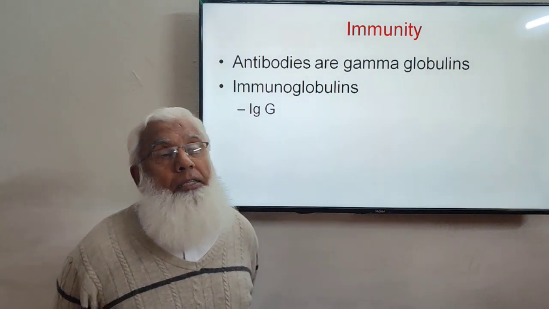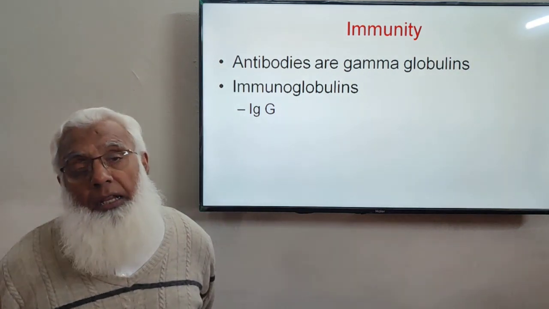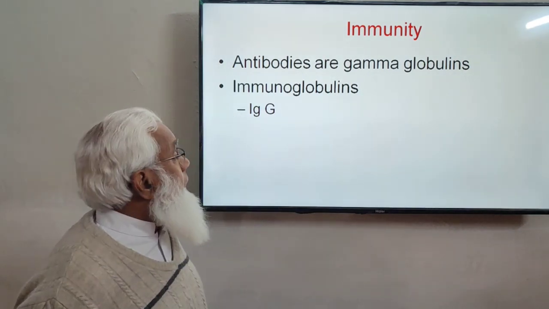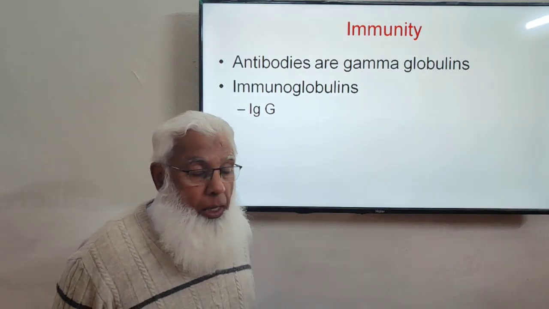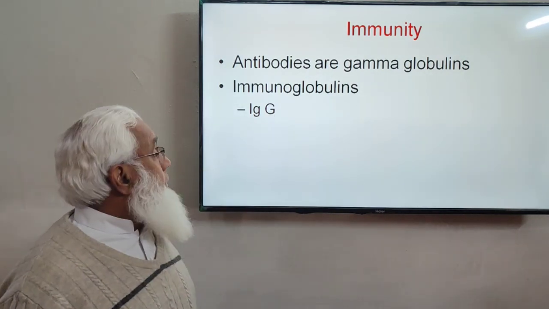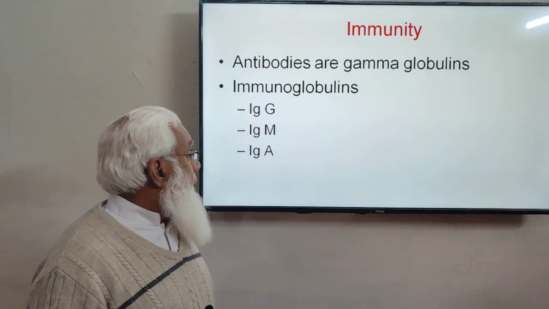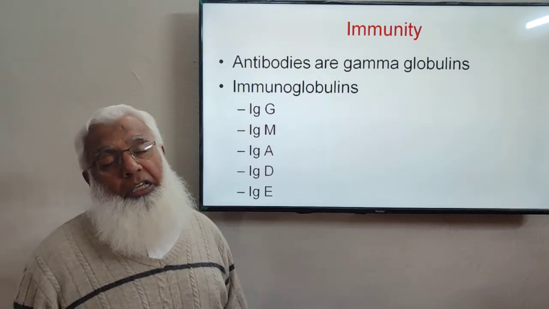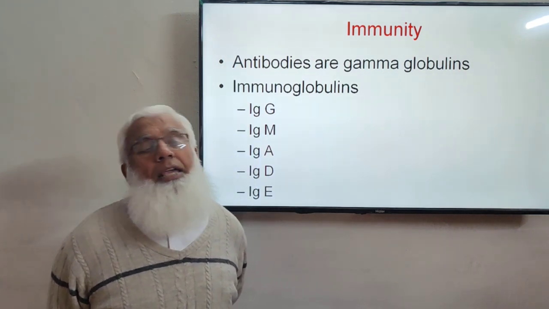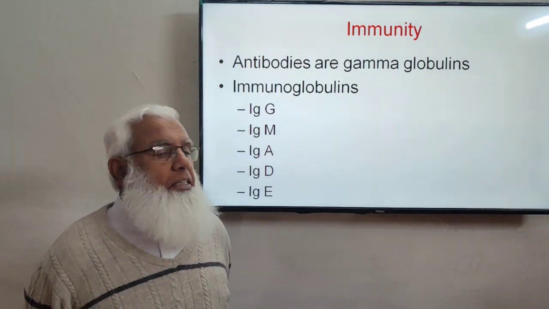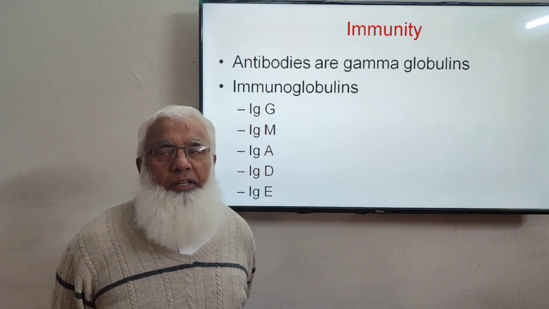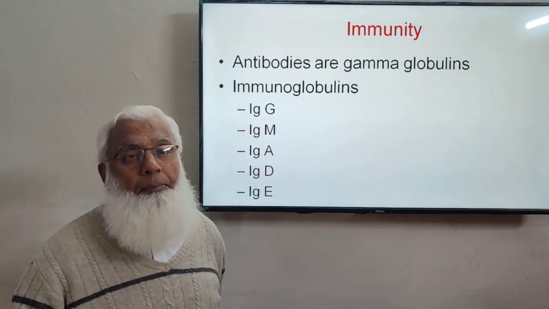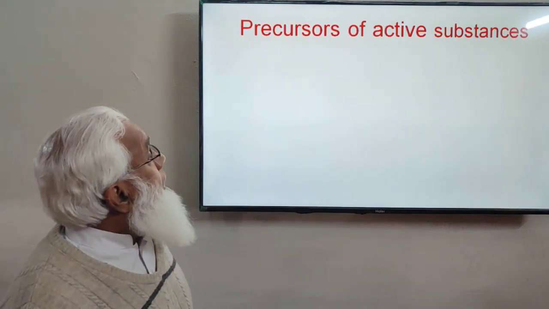There are 5 types of antibodies, or 5 types of immunoglobulins imparting immunity: IgG, immunoglobulin G, then IgM, then IgA, then IgD, and then IgE. These are the 5 different types of antibodies. We will discuss all these types of antibodies when we discuss immunity in detail, inshallah. So the plasma proteins are important for imparting immunity in the body.